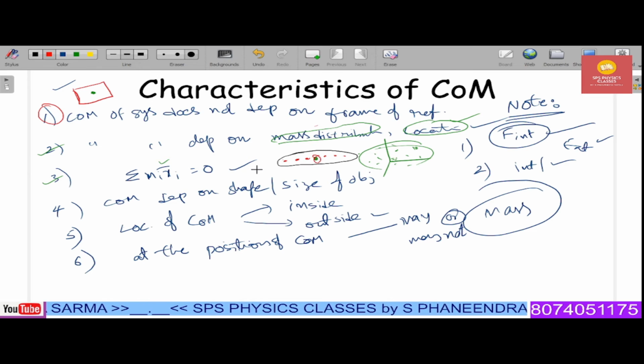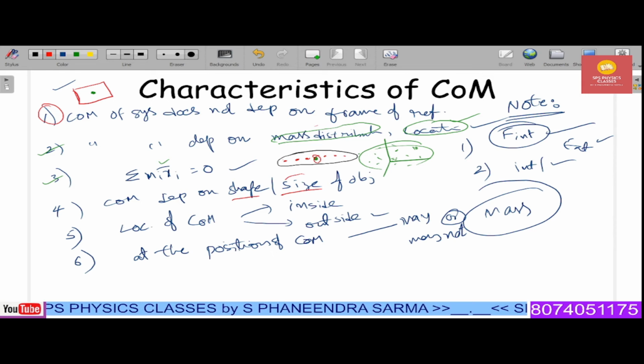That means the left side sum is equal to the right side sum. So when you bring the entire RHS to the LHS, it gives a subtraction, and overall you get the answer 0. Therefore, the algebraic sum of moments about the center of mass is 0. This is the mathematical explanation. Please take care: after completing the rotatory motion and torque concept, you can learn elaborately about what is meant by moment here.